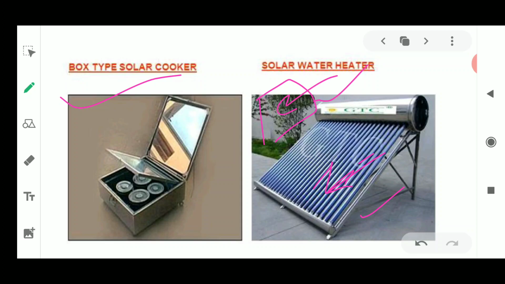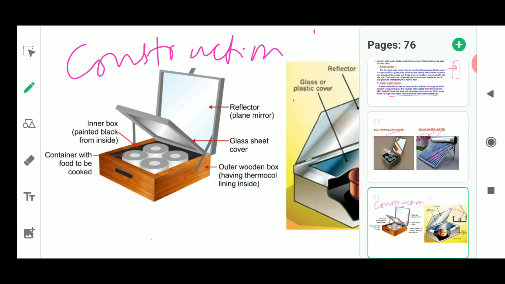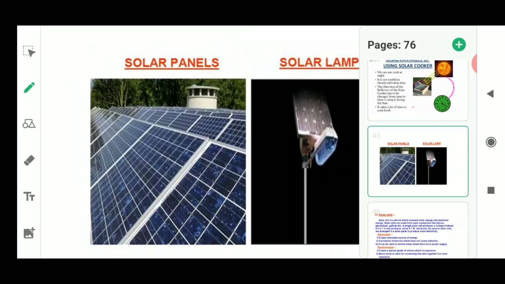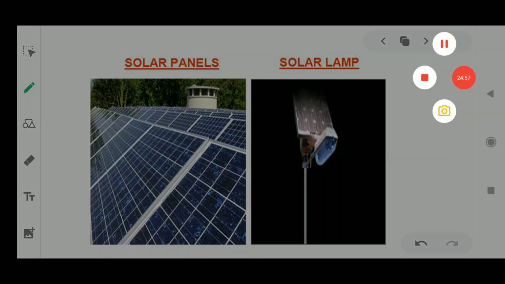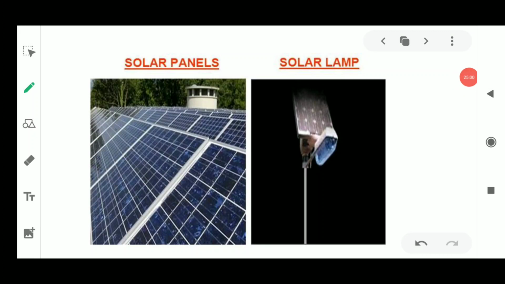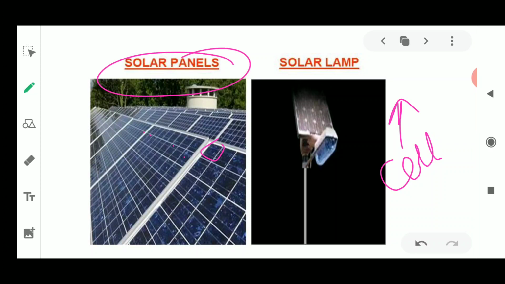Okay, next is the solar cell panel. We will study about the solar cell panel. This is the next device which is utilizing the sun's radiation, in the form of solar cell panels. Okay, so before studying about these solar panels, we should understand what is the meaning of this solar cell. Each one of these small squares which is placed here is known as a solar cell. Now these solar cells are aligned one after another to make solar cell panels, or only solar panels.